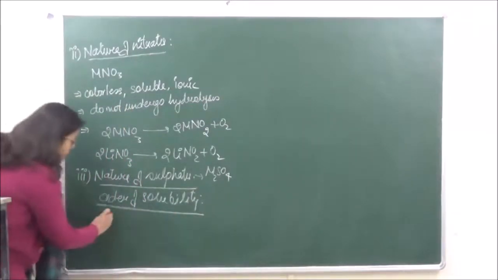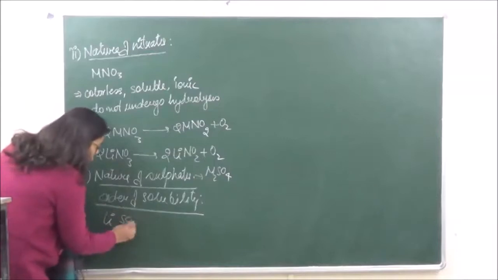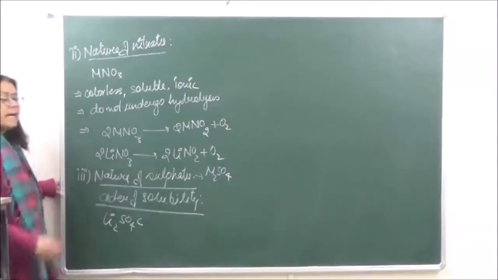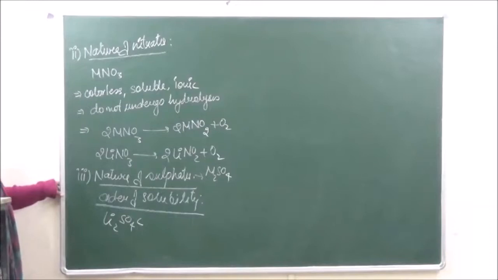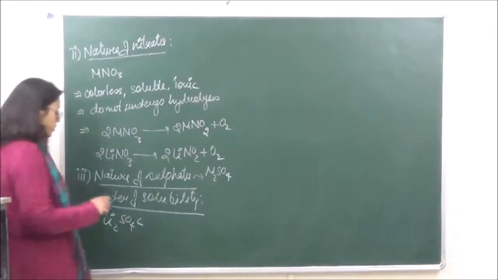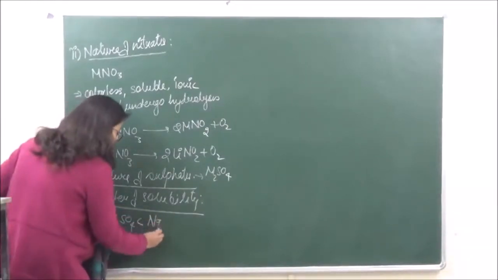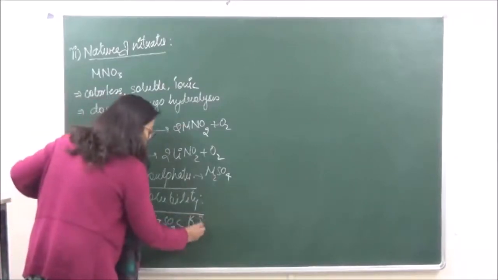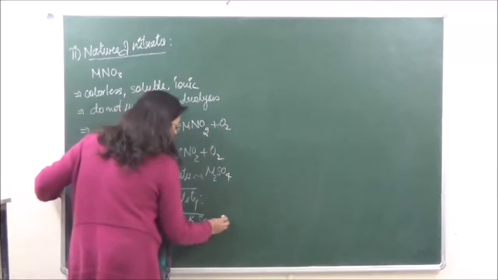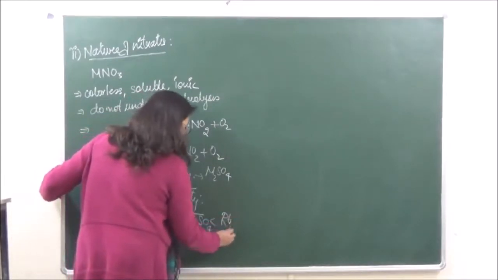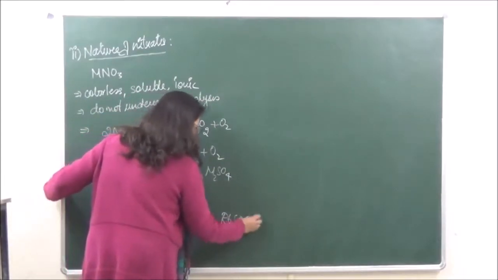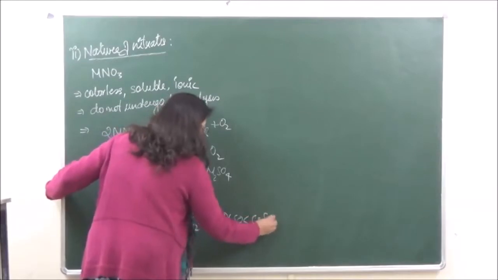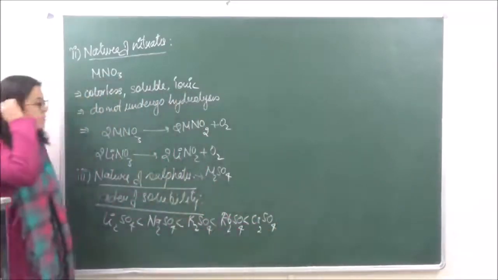Lithium sulfate is practically insoluble, so it has the minimum solubility, and as the size of the cation keeps on increasing, the solubility keeps on increasing. So then it is Na2SO4, then K2SO4, then Rb2SO4, and then cesium sulfate.